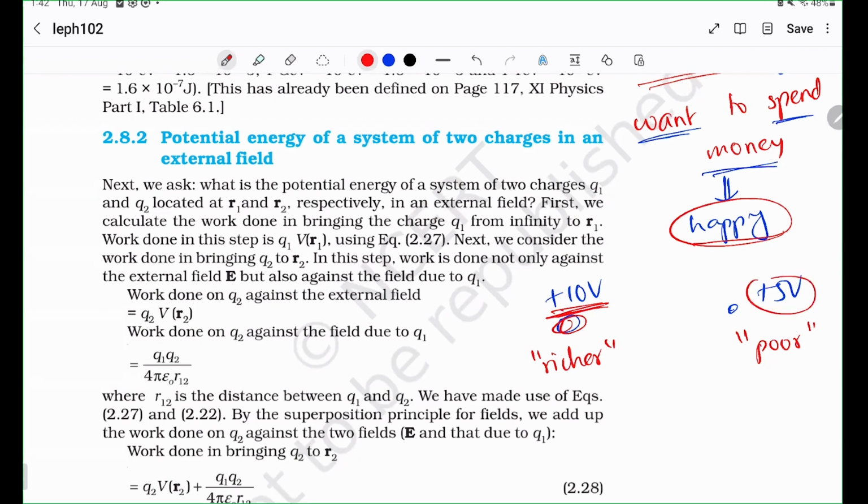I hope you understand now. That is why everything wants to become poor. There is no point in having money if you don't spend it, right? That is why charges also like to spend their potential. They have a potential of 10 volts, and they urgently feel the need to go to 5 volts and have kinetic energy. Kinetic energy is happiness. So they want to have kinetic energy, and that is why they want potential.